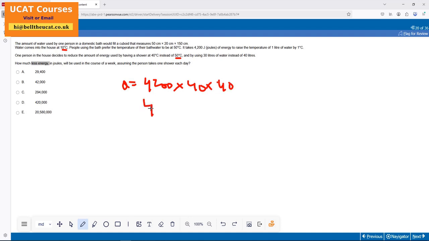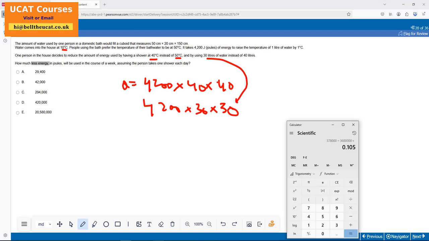And the other guy went down from 50 to 40. So 4,200 times 30, because 40 minus 10, the change in temperature, times, this one was 40, now he goes down to 30 litres.